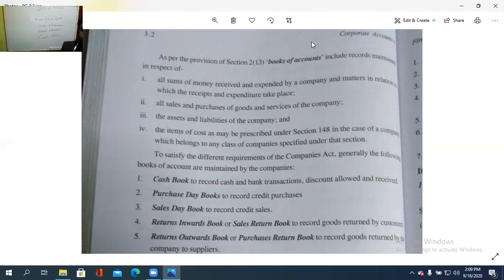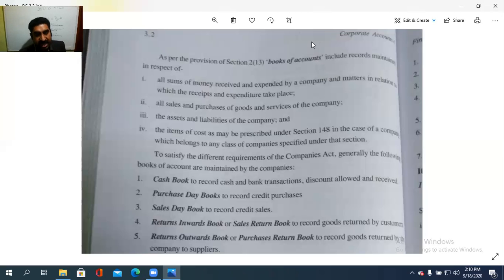Clear? Then, to satisfy the different requirements of the Companies Act, generally the following books of accounts are to be maintained. Cash book to record the cash and bank transactions, discount allowed and discount received. I think in financial accounting semester 1 you studied this one. Cash book. Purchases day book to record the credit purchases. Sales day book to record the credit sale.